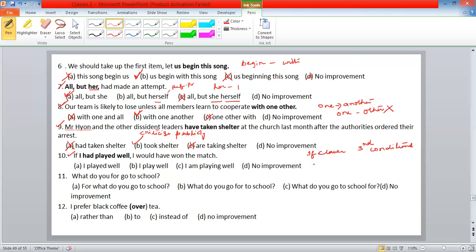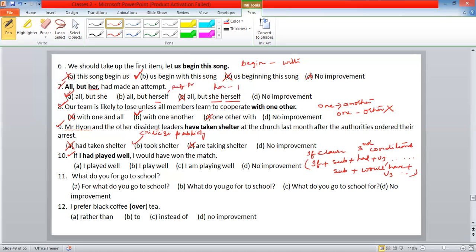Actually, if plus subject plus had plus V3, okay, subject plus would have plus V3 form. This is a structure actually. Okay, this one is a structure.